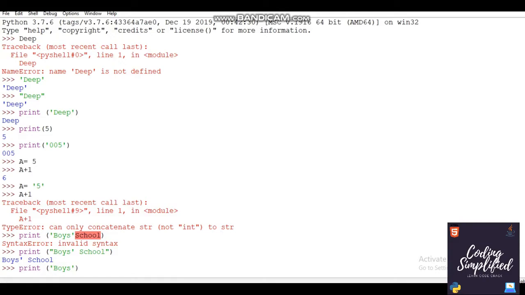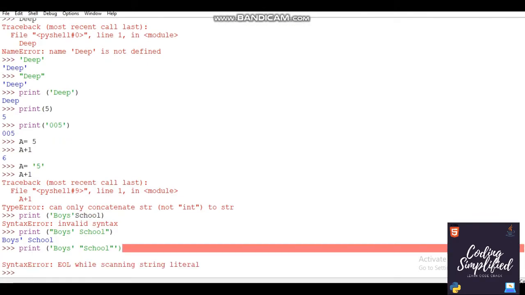That's a big question actually. How are you going to do that? Boys is, with an apostrophe. Now school needs to go inside double quotes. So now it's not going to print, you know that so well, isn't it? Actually, it will print, sorry, am I wrong? The school is thinking it has its own value. See, it will print. Okay, it's not printing. Why is it not printing?